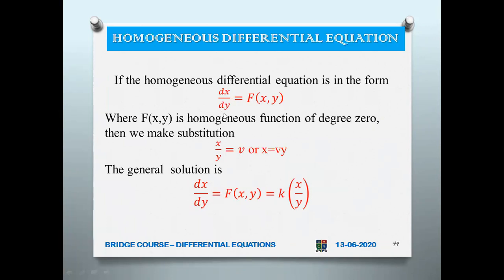So when you have it like this, you make the substitution x by y equal to v, or x equal to vy. Then you can find f of x, y as k times x by y. So this is the general solution because it has got one constant, and here you have first order. Okay.